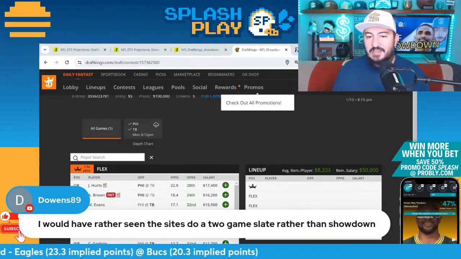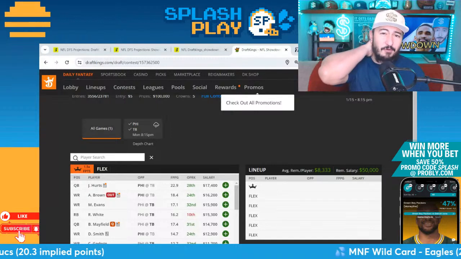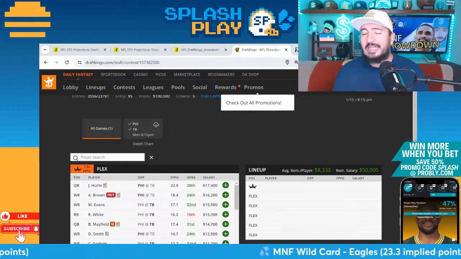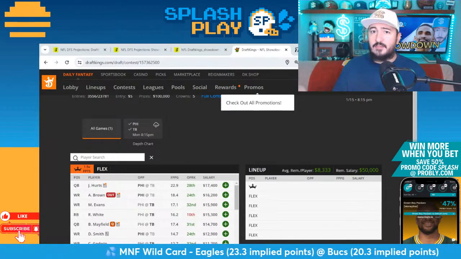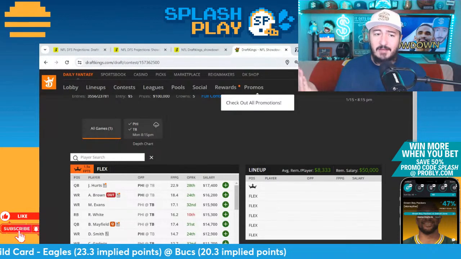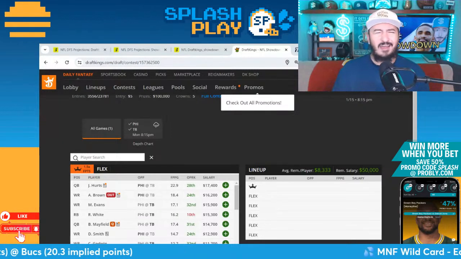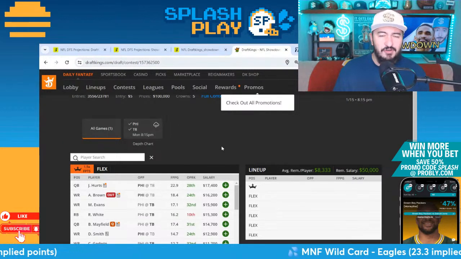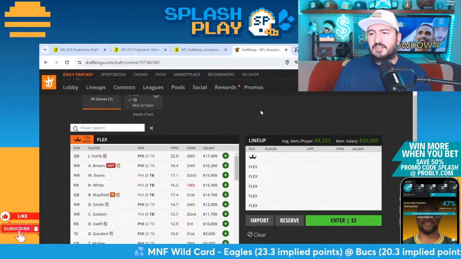Would have rather seen the sites do a 2-game slate rather than the showdown. They are doing a 2-game slate as well, but the prize pool for that also kind of sucks. So I think they really just got stuck like we talked about on Friday where they put all the prize pool towards this Philadelphia-Tampa Bay game. So that's the one that I'm focused on. But I think if they had known in advance, obviously, it would probably have been another million maker for the 2-game slate. Instead, it's like $100K, I think, with still a $20 entry fee, which doesn't do a whole lot for me.